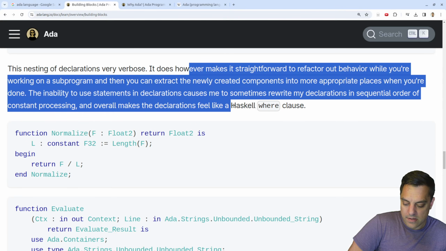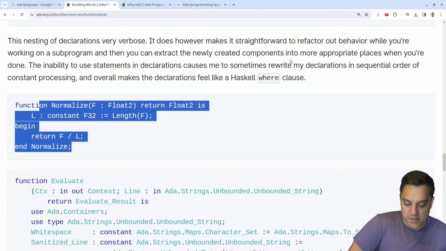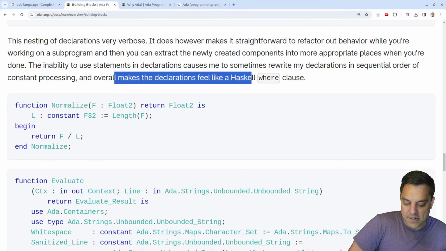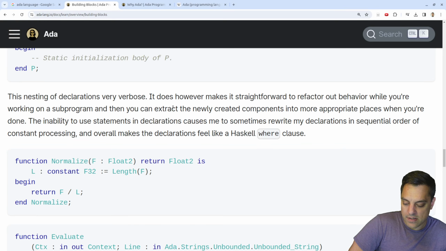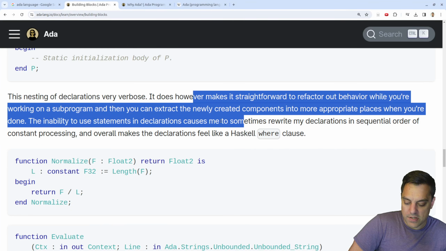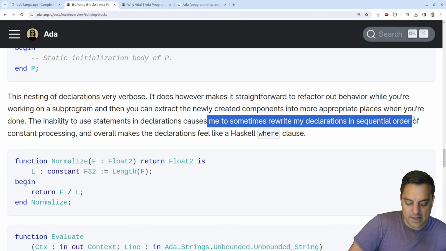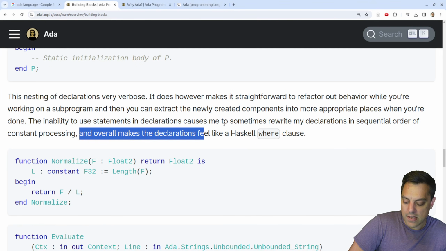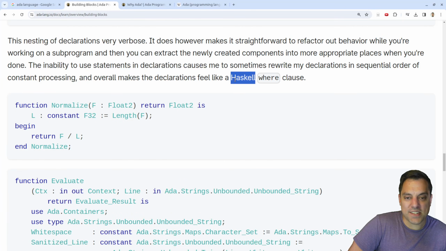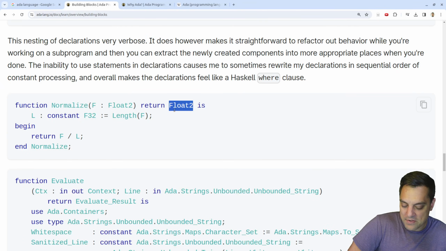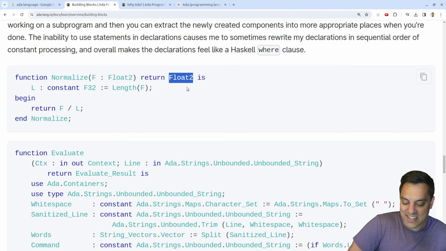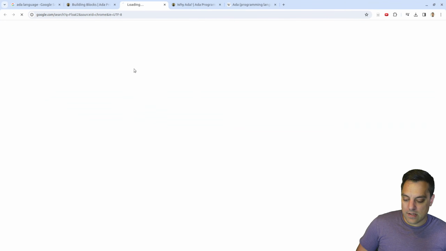Let's see here. We got a function here. Overall makes the declaration feel like a Haskell where clause. Interesting. Inability to use statements and declarations caused me to somewhat rewrite my declarations in a sequential order of constant processing. Interesting. Okay, we'll have to look a little closer at Haskell. I haven't looked at Haskell in quite a few years, although I know a lot of folks love it, but just something that we'll have to take a look at here. Return Float'2. Interesting. What is Float'2? Double precision, is that what we're getting here versus single precision? Interesting. Float'2. Ada.